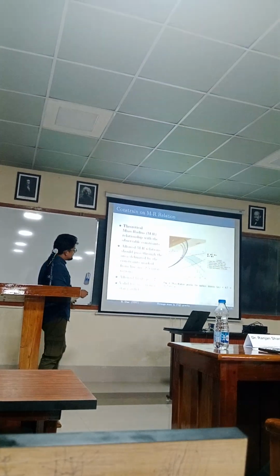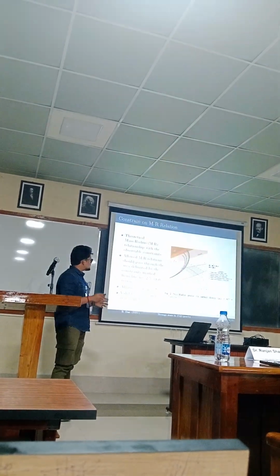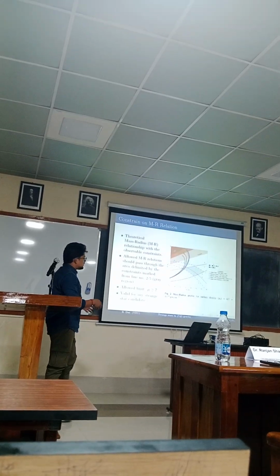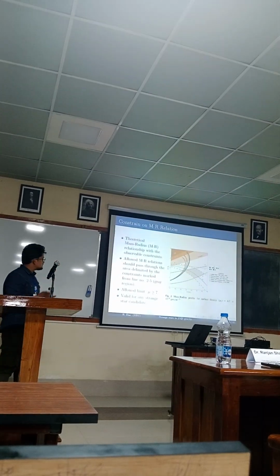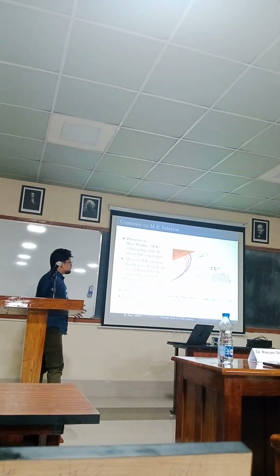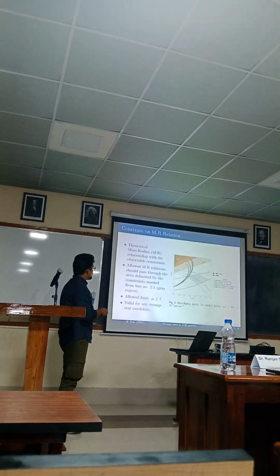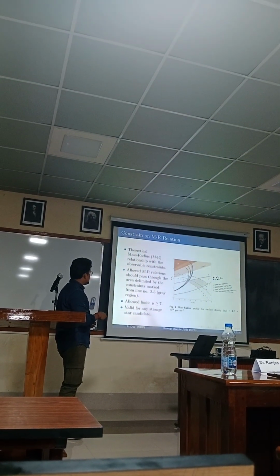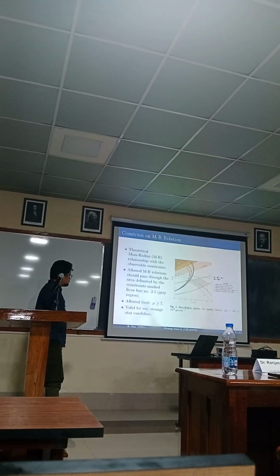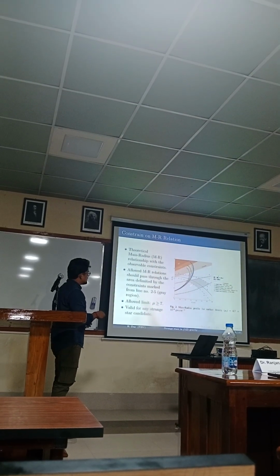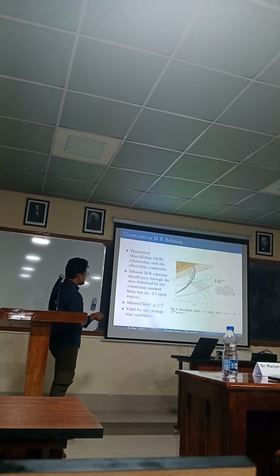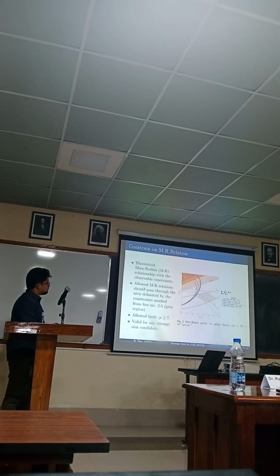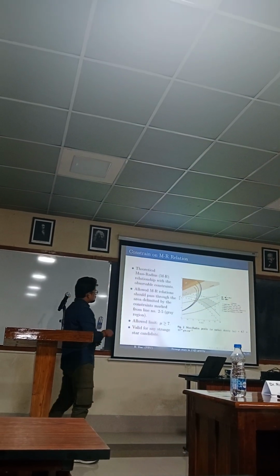Now this plot shows the gray area, which shows the observational limits from different pulsars that are taken from observations. For any model to be viable, the MR plot, which is the mass radius relationship, must pass through this gray area. For our model, we can see that for mu greater than or equal to 7, the MR profile passes through this gray area.